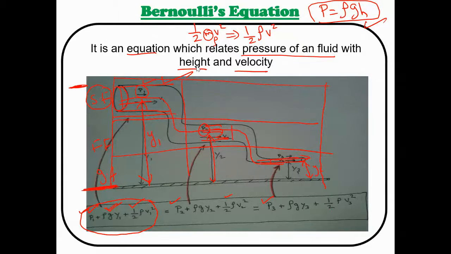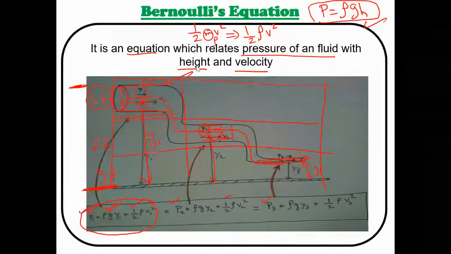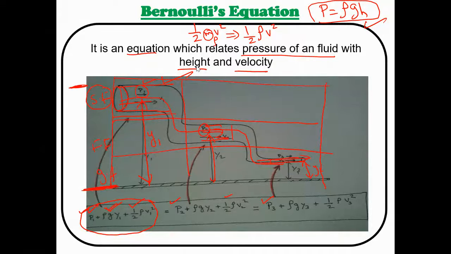So please, brother, read the question. For sure, one question must be in this chapter, whether it may be the equation of continuity, or the Bernoulli's equation, or the Pascal equation, or Archimedes principle. Out of these four, for sure, one question will be there. But if you take any pipe to a certain height, you have to consider the pressure in that area, the height in that area, and the velocity in that area. Once you know these three parameters, solving the question will be very easy.